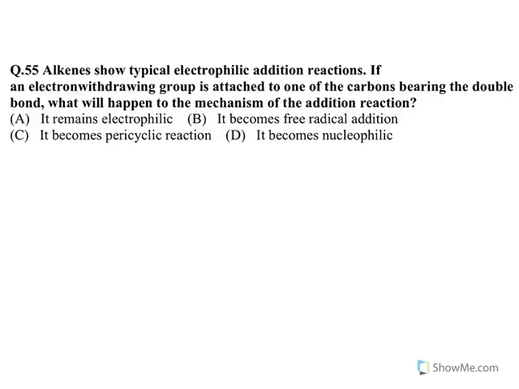Now alkenes show typical electrophilic addition reactions. Let us understand this. This is an alkene, let's say you have R groups here. Alkenes have electron density. So what happens is an electrophilic species, a species which likes electrons, will attack and addition occurs. This is a typical electrophilic addition reaction.